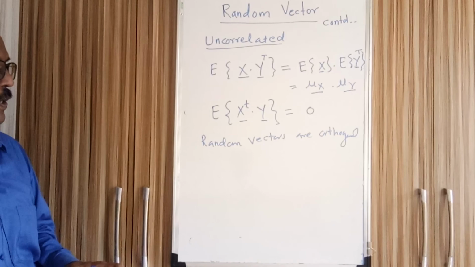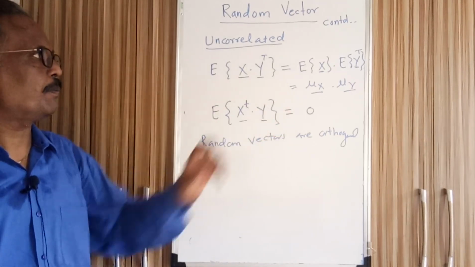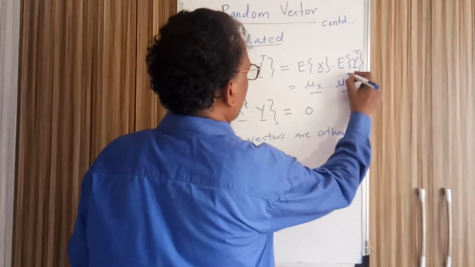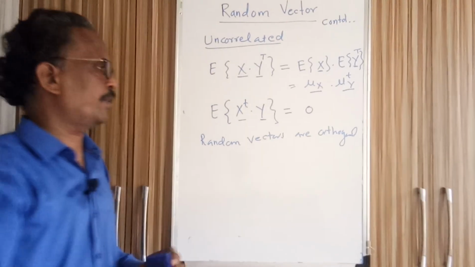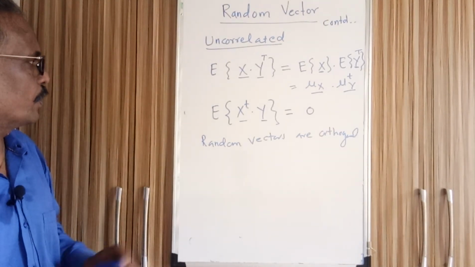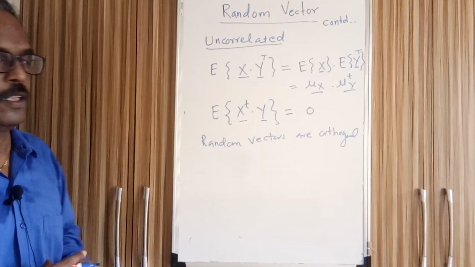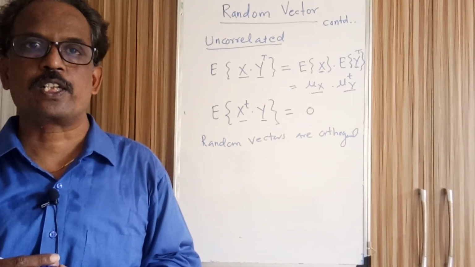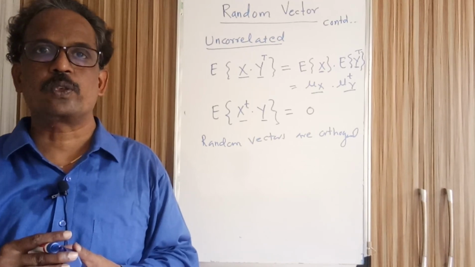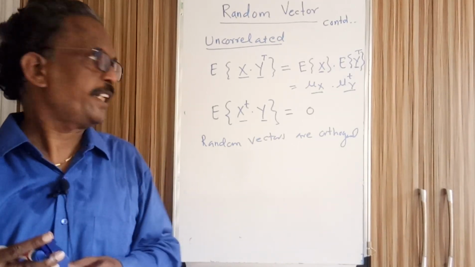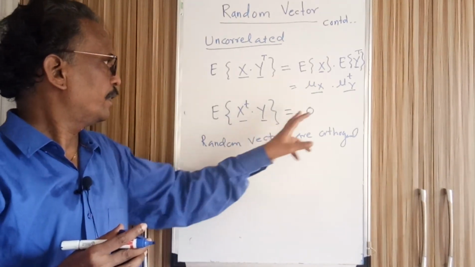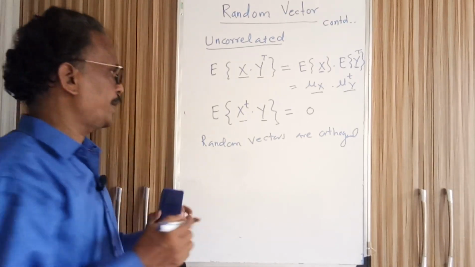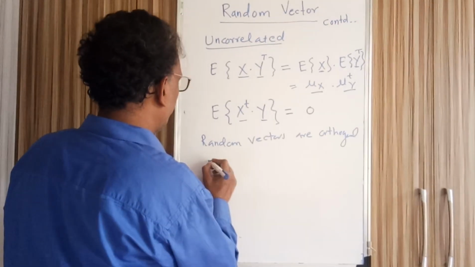So for orthogonality, one of the mean vectors should be 0. The expected value of x transpose y is equal to 0, which means that the random vectors are orthogonal to each other.